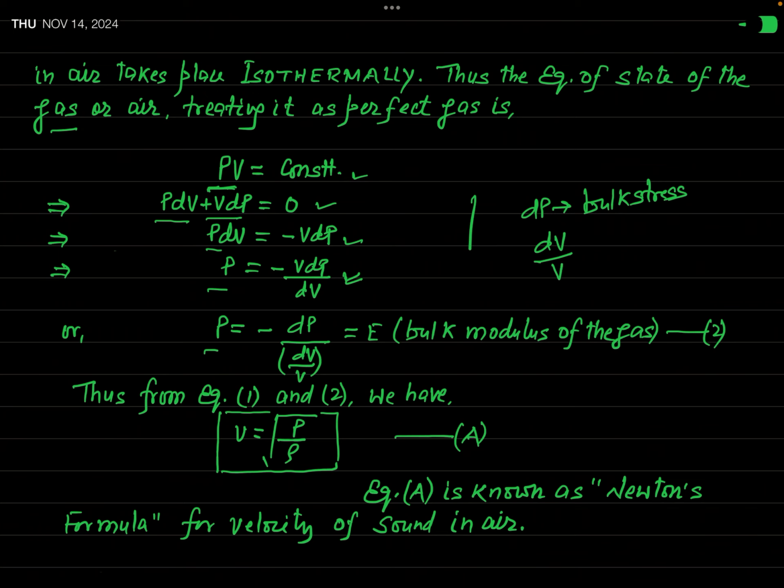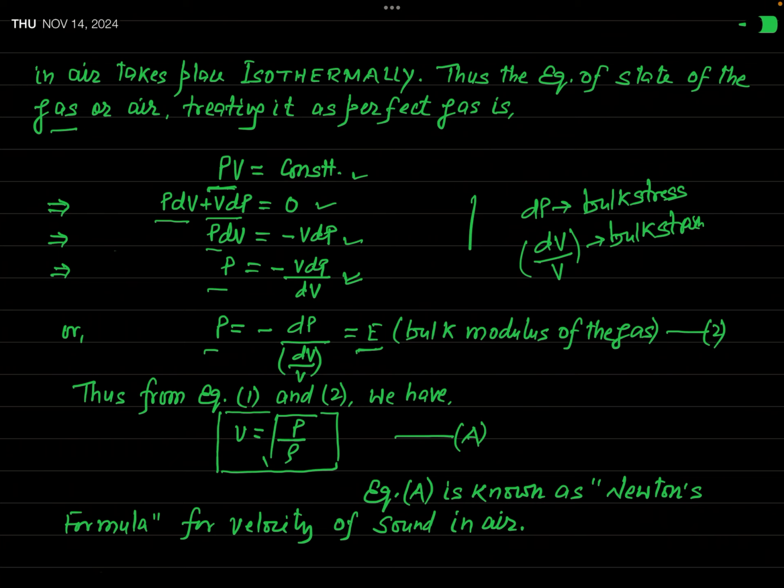So what is this dV by V? You know, this is called bulk strain. And bulk stress by bulk strain is actually equal to the bulk modulus of elasticity, which I have denoted by the symbol E. It is also denoted by B.